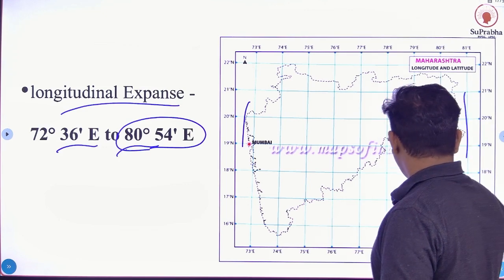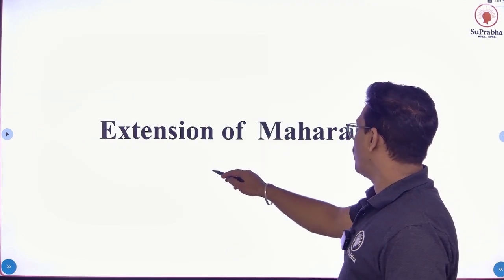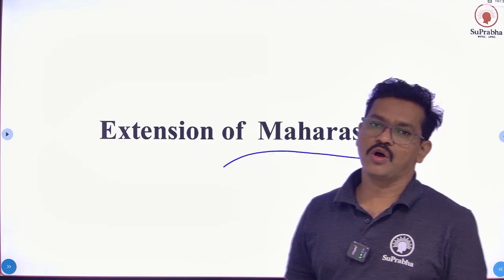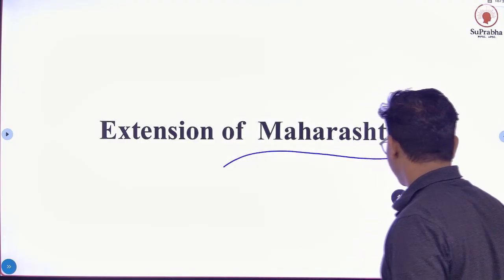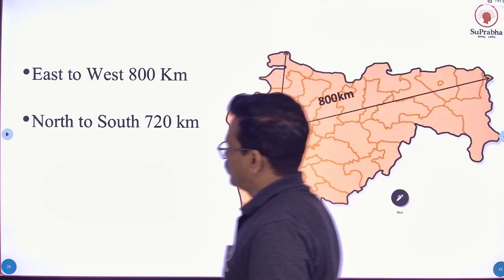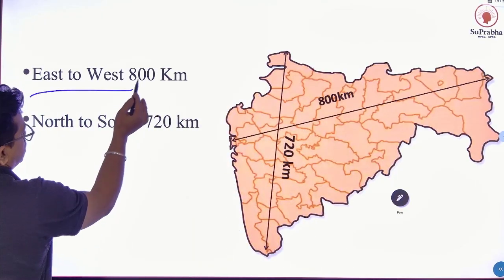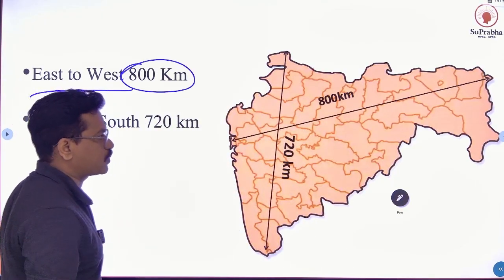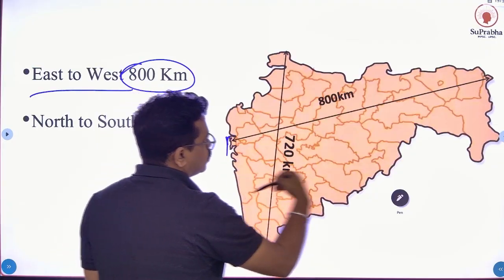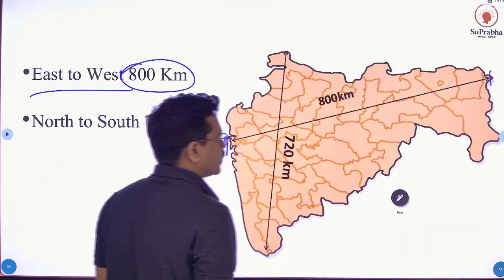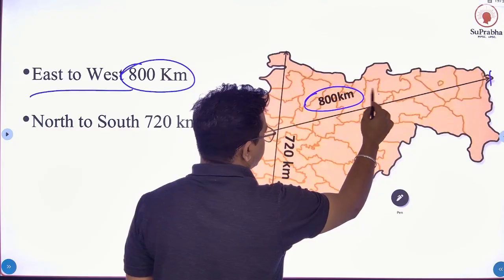Okay, so next, extension of Maharashtra from north to south and east to west. Okay, let's see. East to west, 800 kilometer expanse of Maharashtra. Okay, west to east or east to west, 800 kilometer.